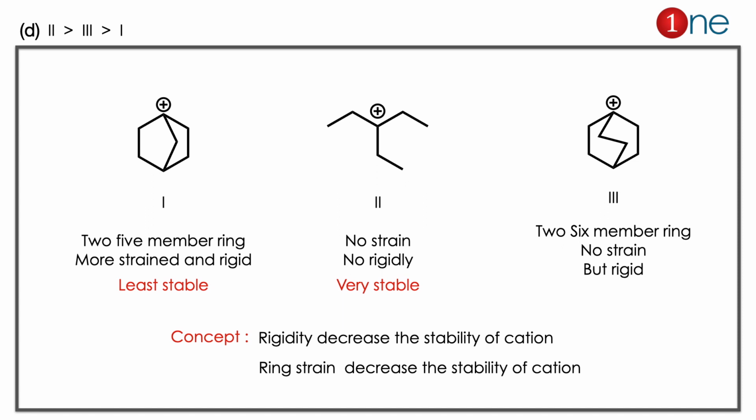If you look at the third one, it has 2 6-member rings. No strain is there, but the ring is rigid. So the third will be better than the first one. If you look at the stability order, the second one will be most stable and finally the least stable is the first one. So the answer is clearly D. The concept to learn here is that rigidity decreases the stability of a cation, as does ring strain.